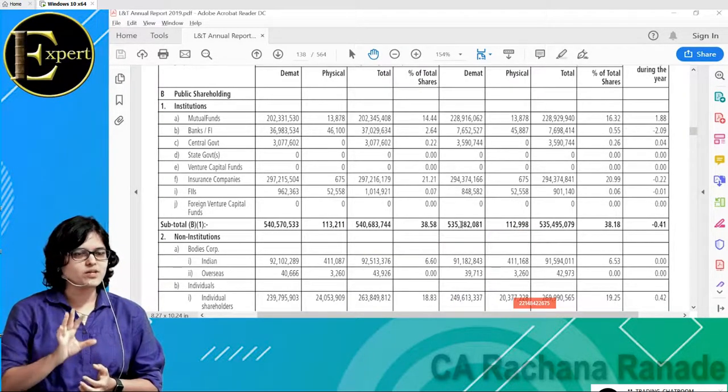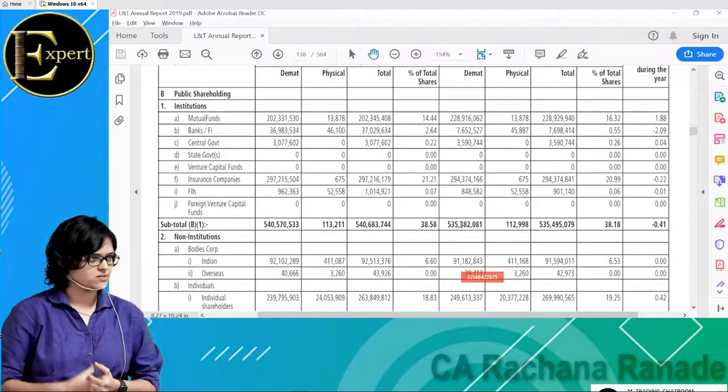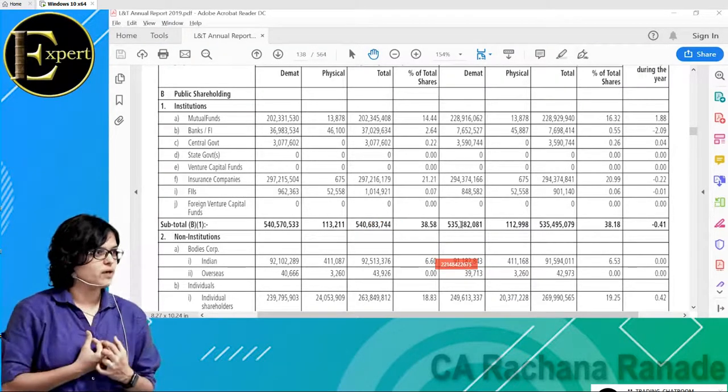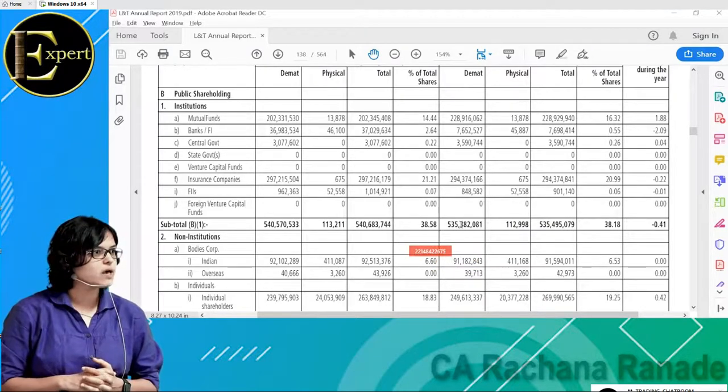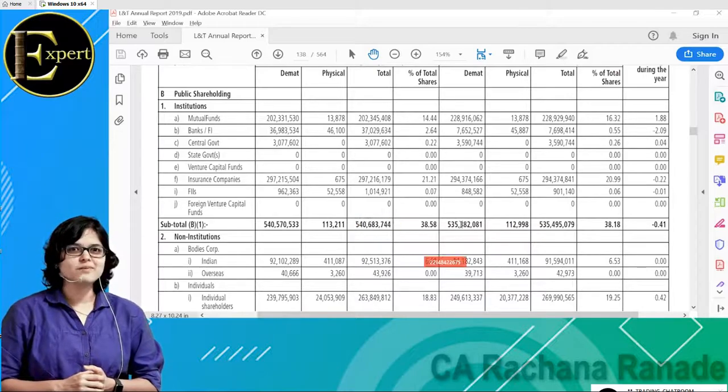So again, should there be some organization which decides how much chunk of my money should be invested in the stock market? Yes. And who is that? For insurance companies, it is IRDA. Okay, but you should know this.